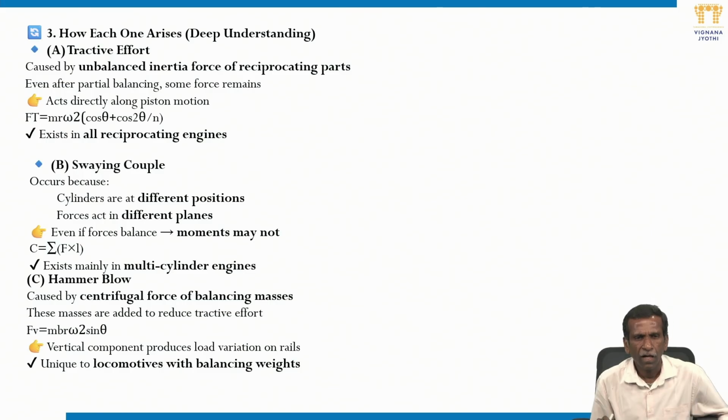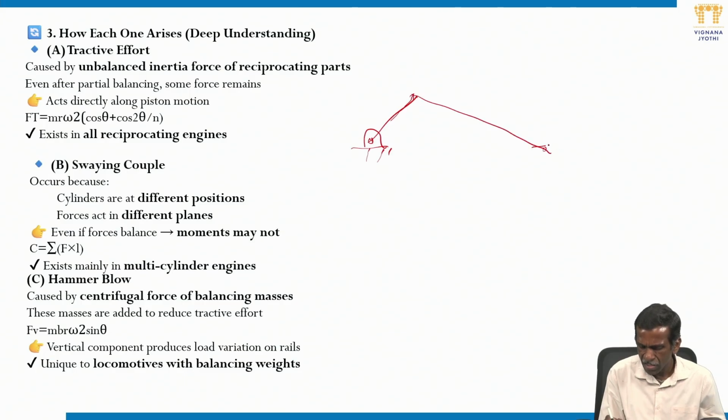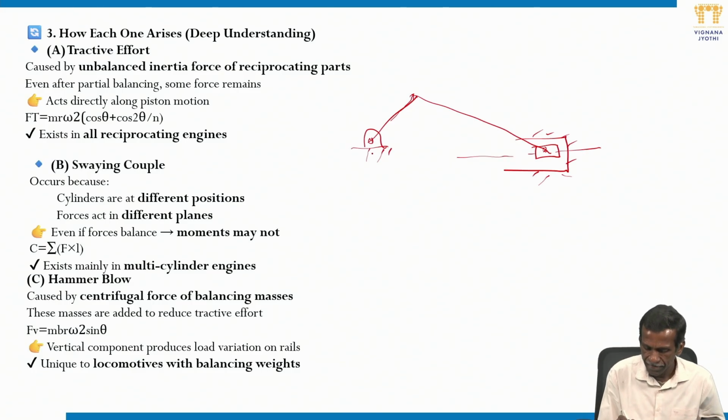Coming to the unbalancing force, if I try to balance it, what happened? Let me draw a slider crank mechanism again. Okay, this is the crank and connected to the connecting rod. Connecting rod other end is connected to the slider, that is piston, and piston is taking sliding motion in the cylinder, reciprocating motion, right? Okay, so then this is the pivot because line of stroke is this one.